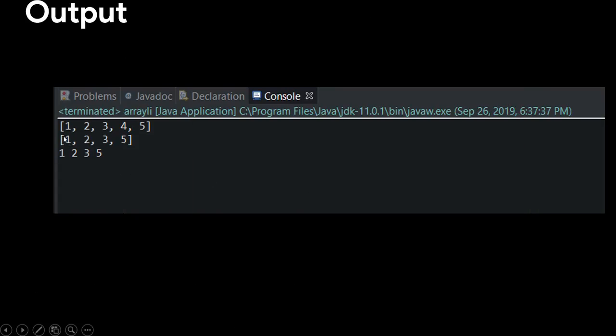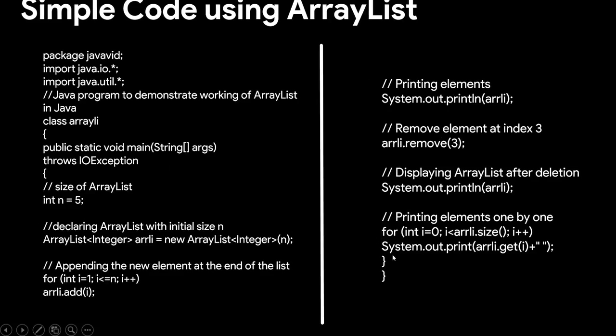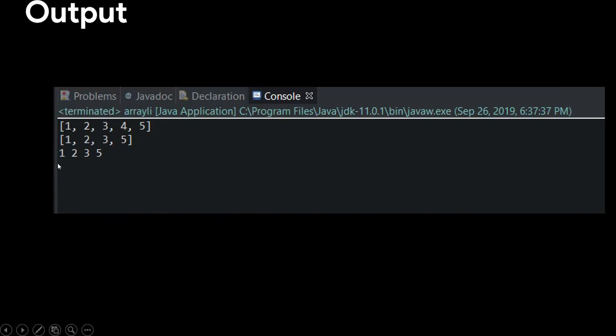The array list will be printed over here, and 0, 1, 2, 3, this is the position of the third element, and after we put the deletion, the 4 which is present in position 3 will be deleted, and hence this is printed. And as per getting the value initially from one position and printing it separately, it is printed in this way. It says 1, 2, 3 and 5.